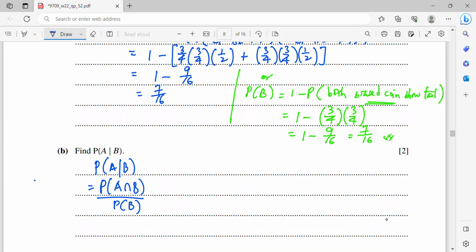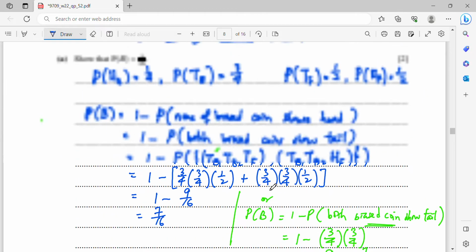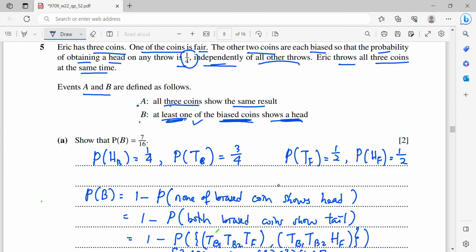Let's look at A first. A means all three coins show the same result, means all tail or all head. But then B is at least one of the biased coins shows a head. When you consider the intersection between these two events, it is basically either all head or all tail.